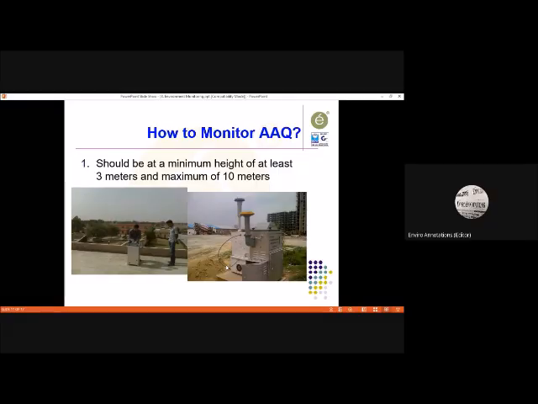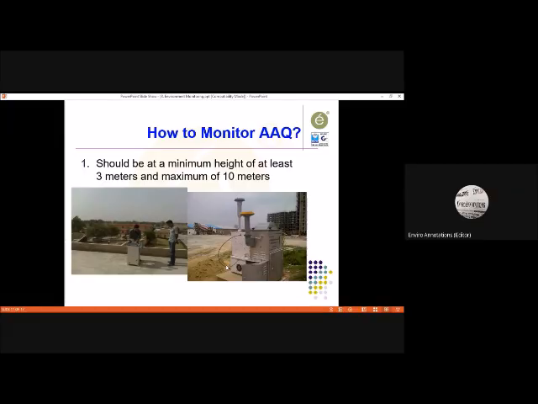Now let me tell you, in the left picture, it is on the top of a building, which is very good. Location is very good because one of the requirements is the ambient air quality monitoring machine should be mounted at a minimum height of at least 3 meters and a maximum height of 10 meters. So the machine should be placed between 3 meters to 10 meters.